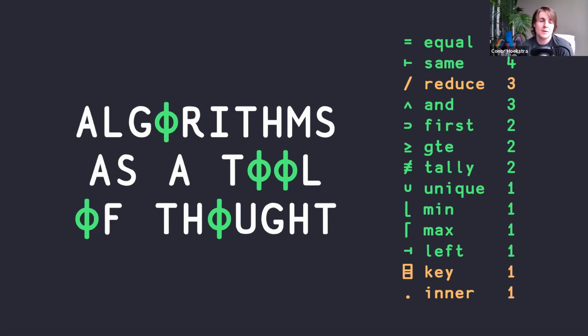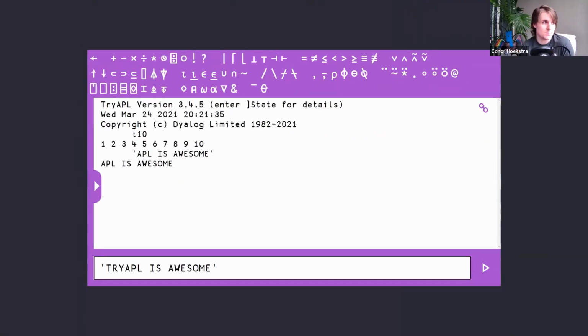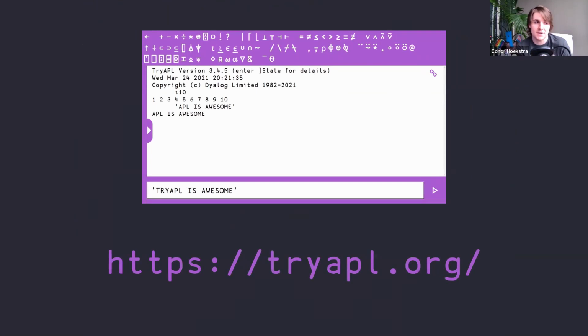And I can't recommend highly enough that those of you that are APL curious, even if you don't ever plan on writing a line of production code in APL, you go and try it out. How do you do that? I'm sure links will be provided all over the place, but Try APL is the easiest way to get started. It's the equivalent of Compiler Explorer in C++ Topia. You just go to tryapl.org, you start typing. If you don't know the shortcuts, you can just click on the symbols above. It's really easy to pick up.